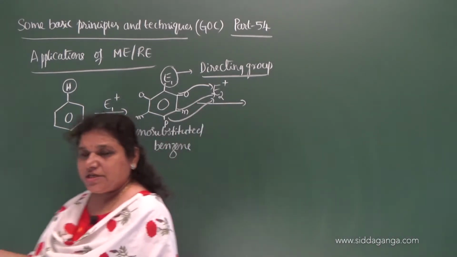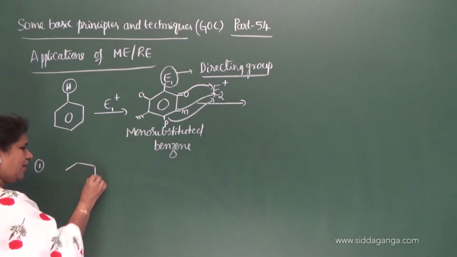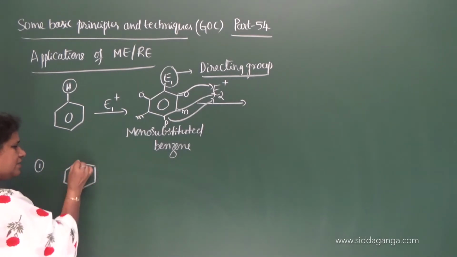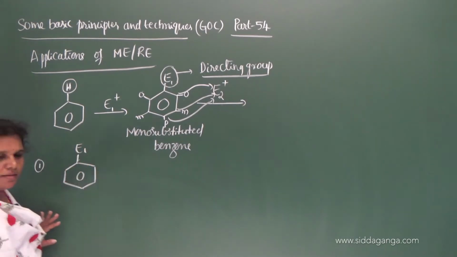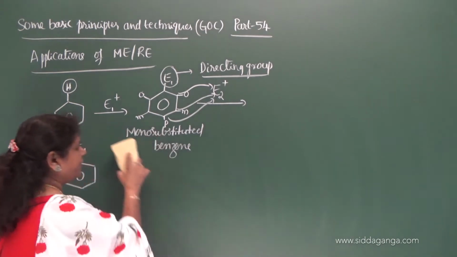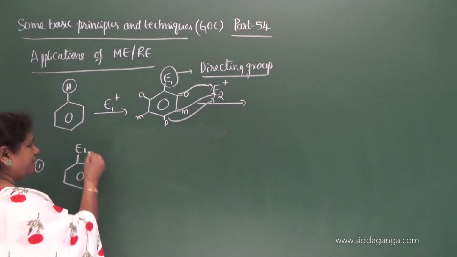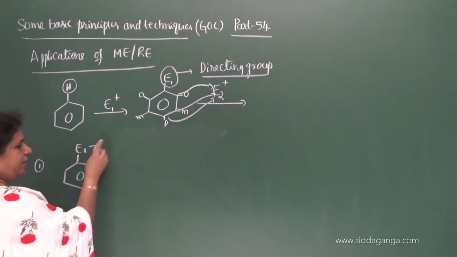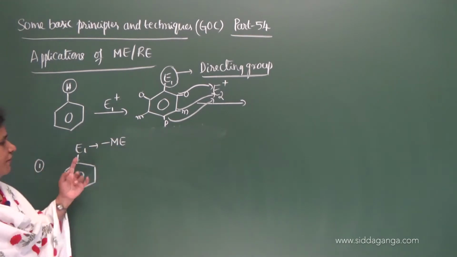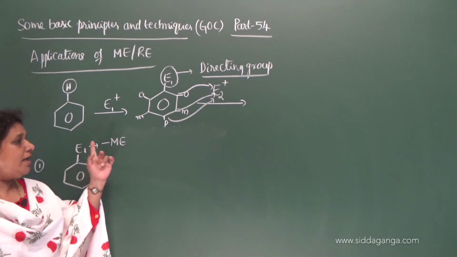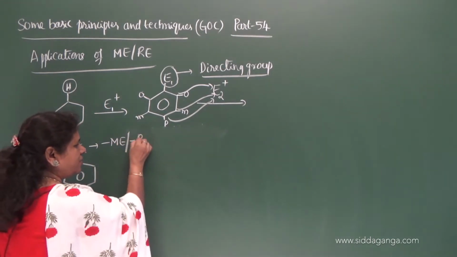So under the first condition, if E1 is considered, this is E1, the first substituent which is already present on the benzene ring. So this is E1, a mono substituted benzene, correct? And this E1 is exerting a minus M effect, that is, a negative mesomeric effect or negative resonance effect.